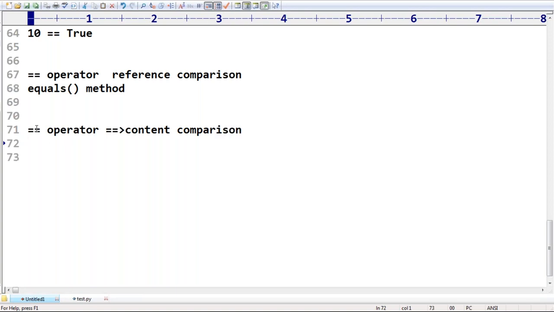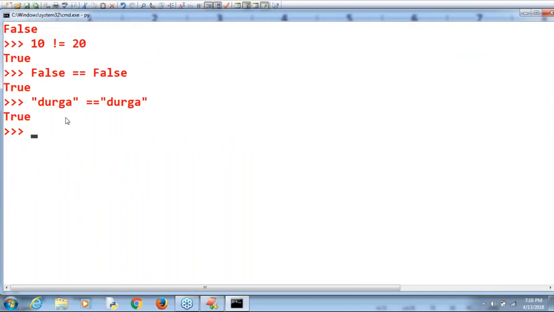If you want reference comparison, the is operator is there. We are going to discuss this part soon, don't worry. The is operator is meant for reference comparison. We will discuss it at the next level: whether A is B or not, versus A double equal to B. Now "Durga" double equal to "Durga", content-wise both are the same, no problem at all.